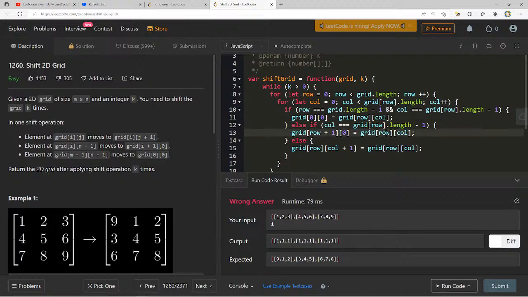Grid of row column minus 1. Wait a second. Yeah. No, I got this all messed up. This should be 0, 0, right? No. That was right. Grid of 0, 0 is going to equal grid of row minus 1 and column minus 1.